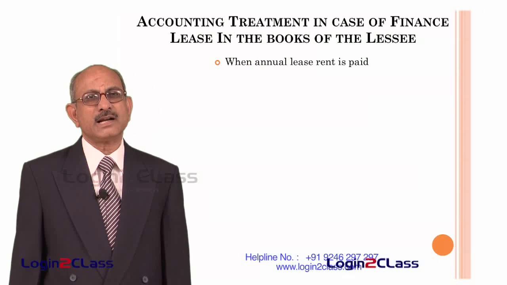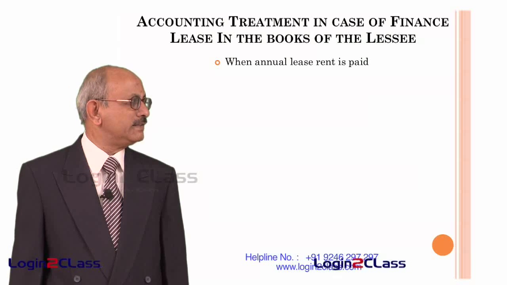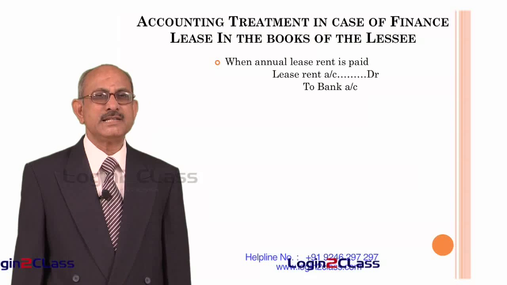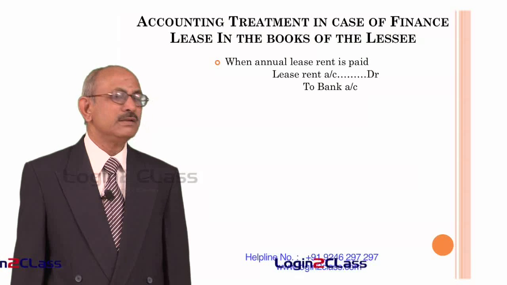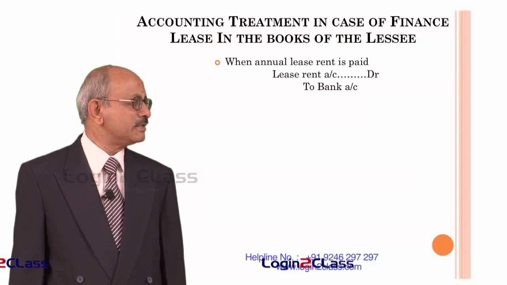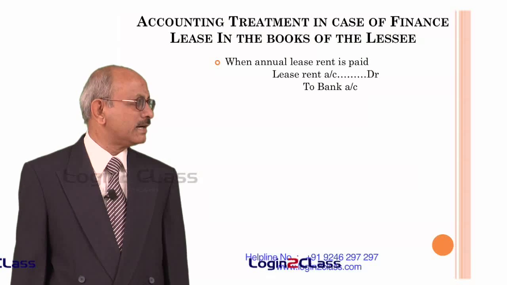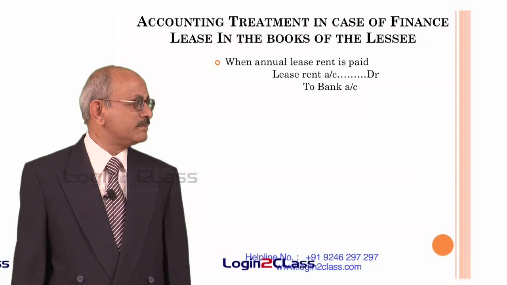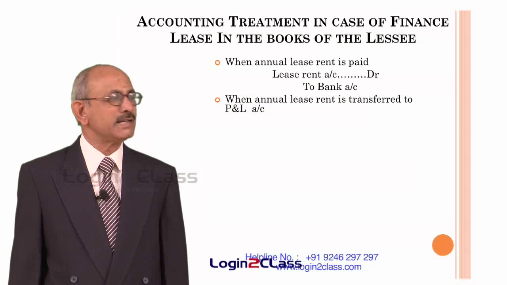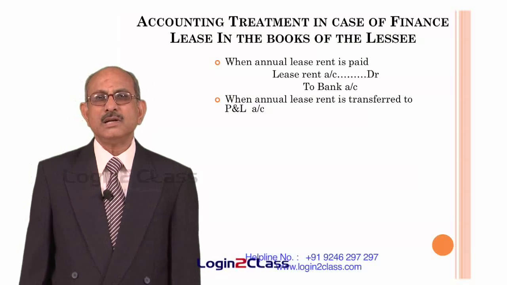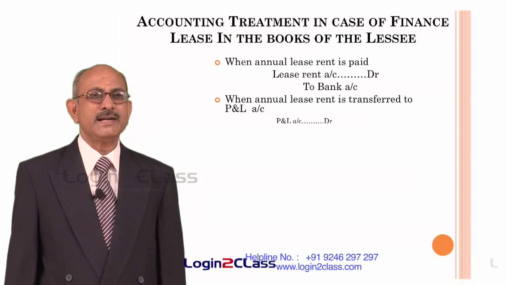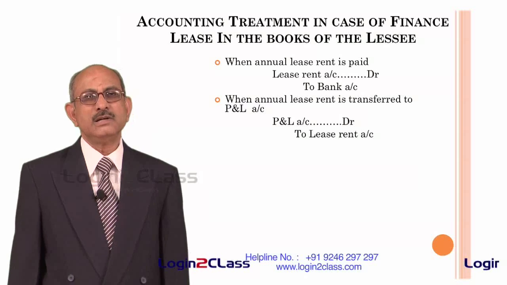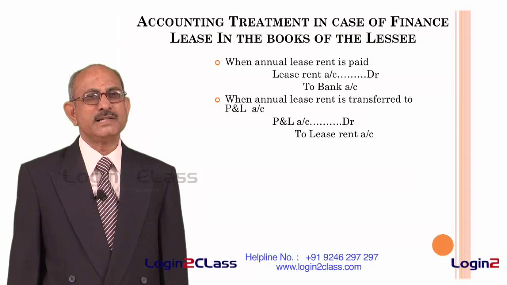Now let us consider the accounting treatment in the books of the lessee. First of all, lessee has to pass entries whenever he pays lease rent. So lease rent account is debited whenever lease rent is paid by crediting the bank account, and at the end of the year, whatever lease rent has been paid, accumulated in that account, is transferred to the P&L account by debiting P&L account and crediting lease rent account. That means it goes to the debit side of the P&L account, which means it is an expenditure in the books of the lessee.